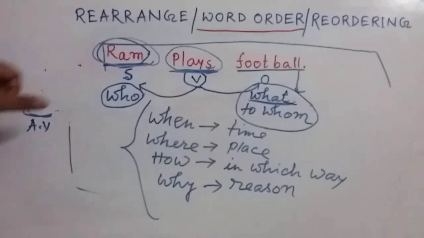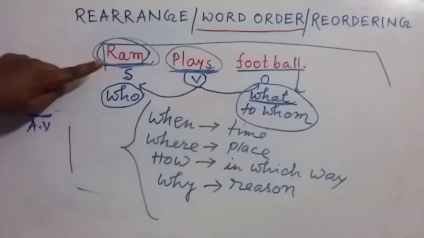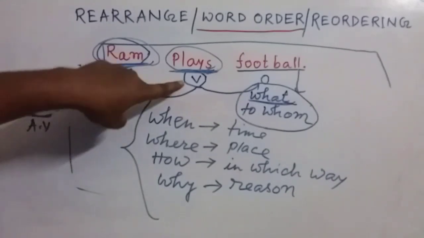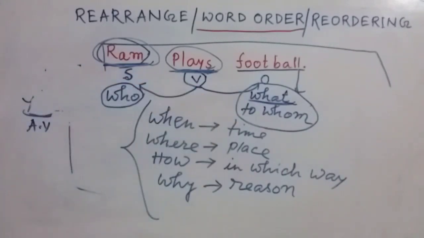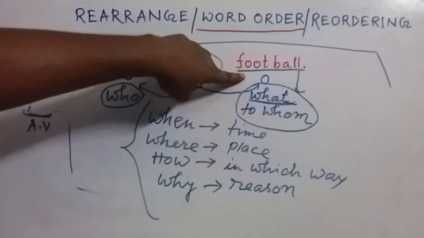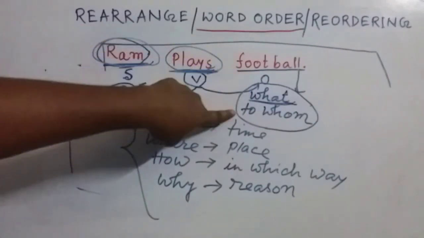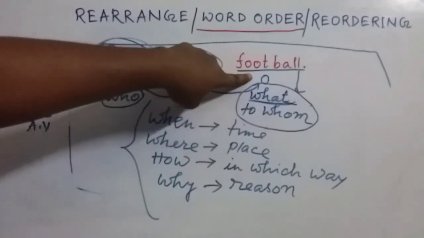Again, I am saying, who always answers the subject. Verb, we can find it out if we go through the words, if we go through the jumbled words. From there, we can identify the verbs very easily. And after that, if we ask the verb by what or whom, the answer will be the object.